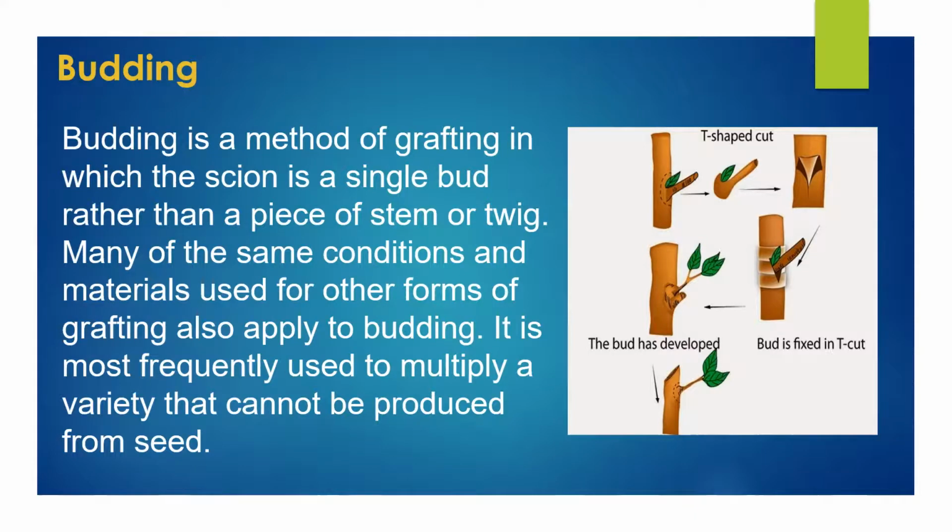Budding. Budding is a method of grafting in which the scion is a single bud rather than a piece of stem or twig. Many of the same conditions and materials used for other forms of grafting also apply to budding. It is most frequently used to multiply a variety that cannot be produced from seed. It may also be used for top working trees that cannot be easily grafted with cleft or whip grafts.